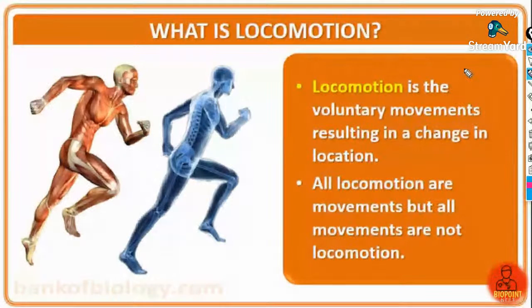Locomotion means it results in a change in the location of a particular person. That is, we move from one place to another. Movement means, if we are sitting, waving our hands is an example of a movement. Stretching our legs is an example of movement.